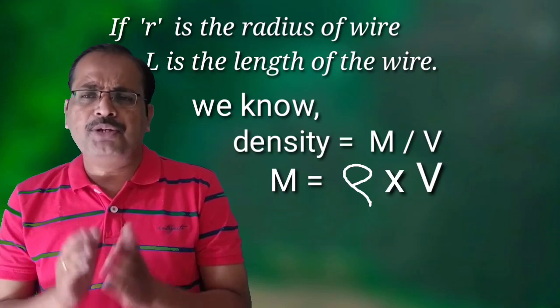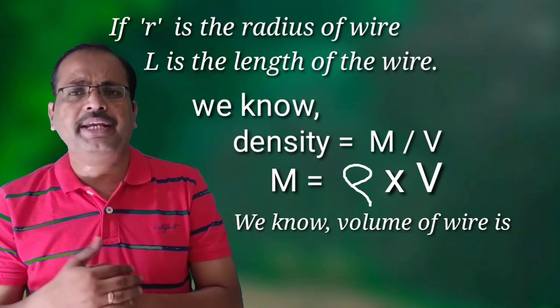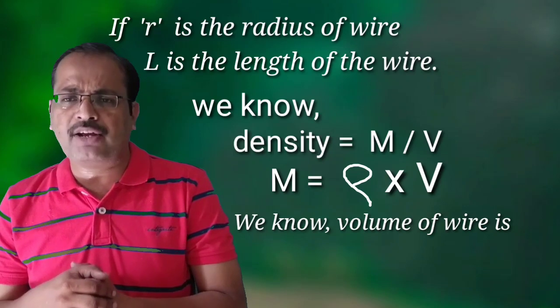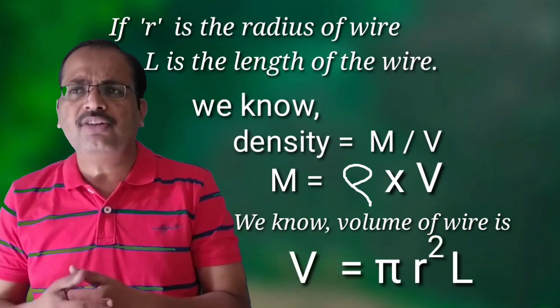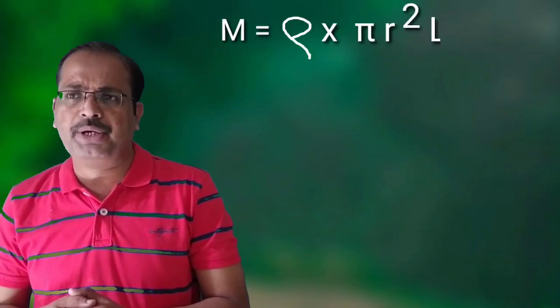We know the radius of wire is r, therefore the area is pi r square, and we get the volume of this wire is equal to pi r square into length L. Therefore, capital M is equal to rho into pi r square into L.